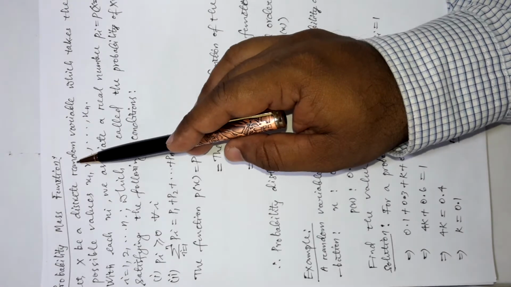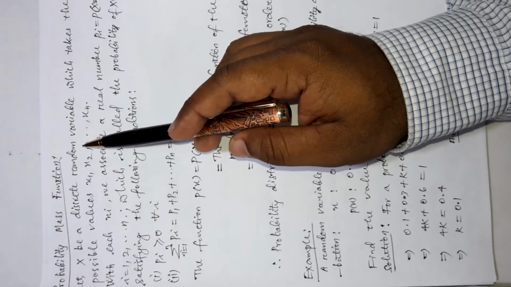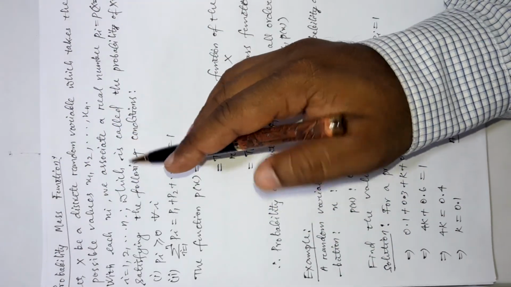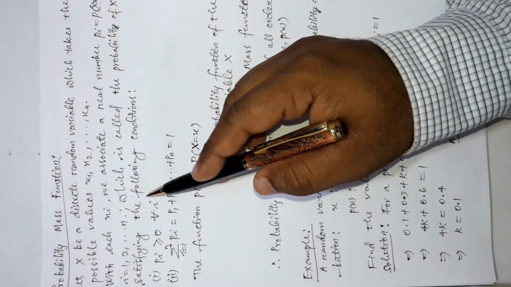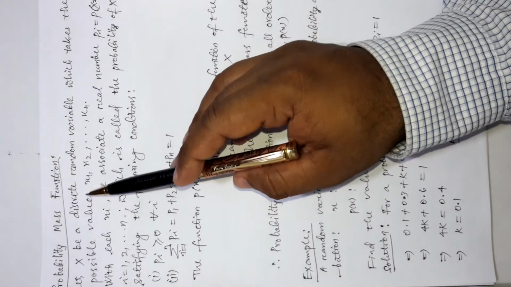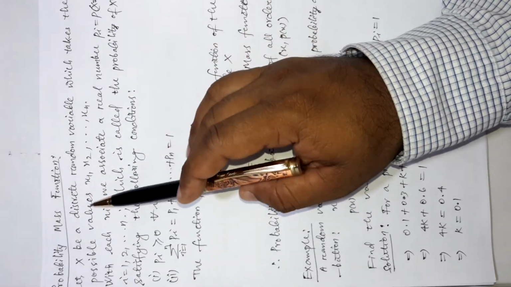You can see, in place of taking the whole real numbers in the range, we are taking only a countable subset of natural numbers. That means we are assigning natural numbers to the random variable in a countable manner. That is why it is called a discrete random variable.